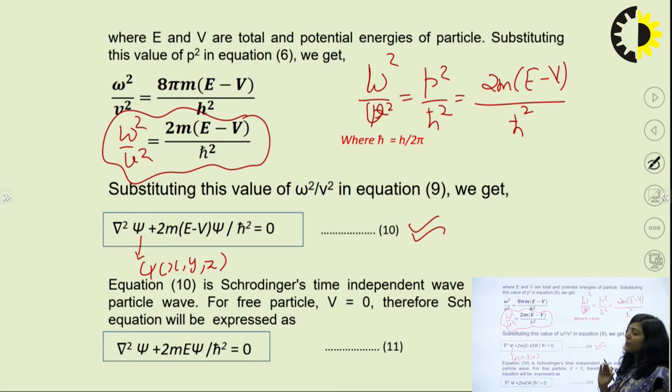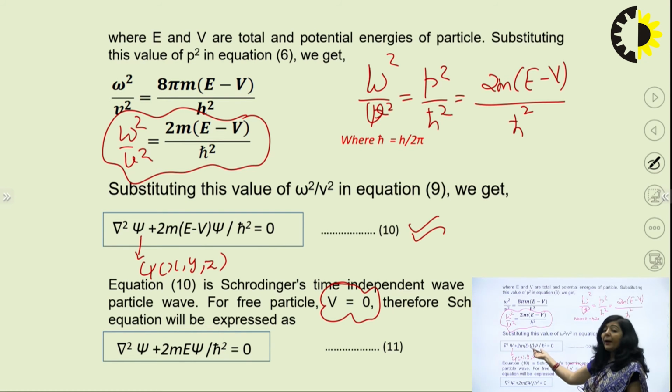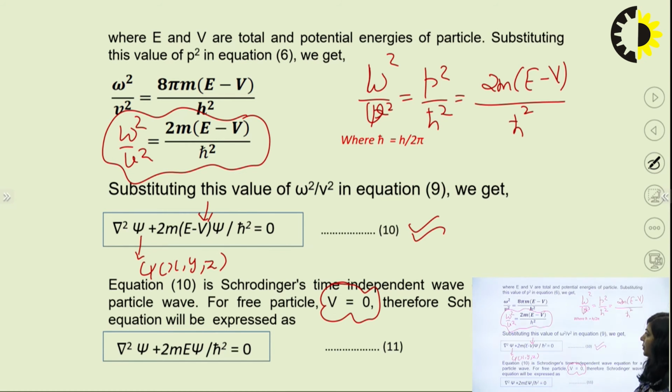For all those systems where the energy is not changing with time, you can apply this equation to simplify those microscopic systems. And for a free particle, the potential energy is always 0. So for a free particle this equation takes this particular form, equation number 11. Just write V as 0. For a free particle, you get del square psi upon del x square plus 2mE upon h cross square psi equals 0. This is our time independent equation.